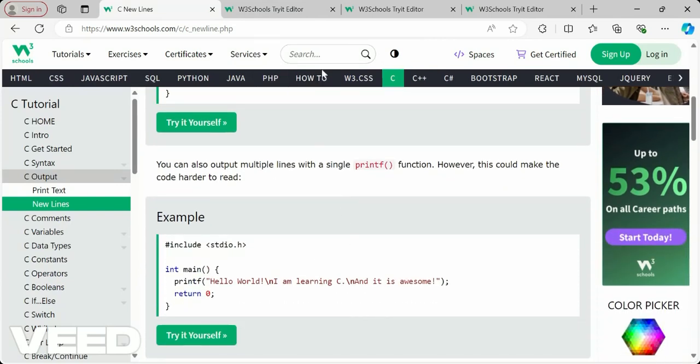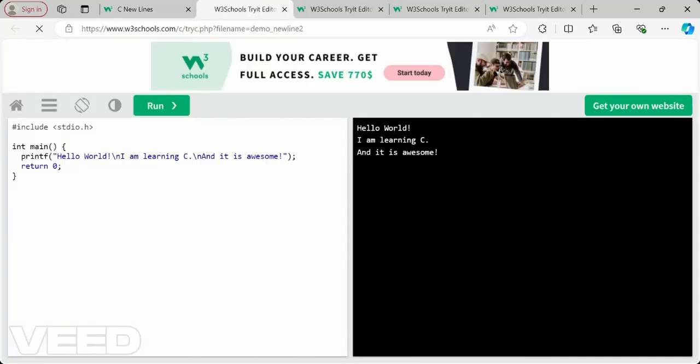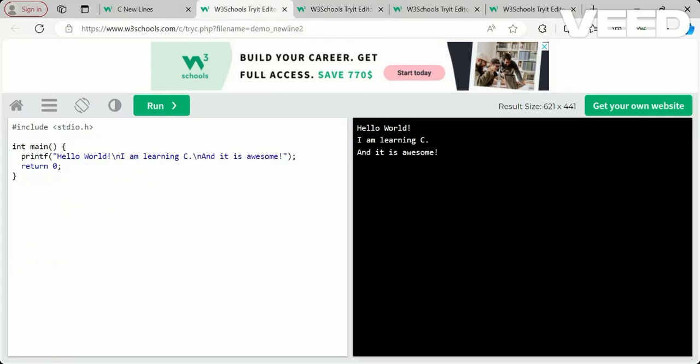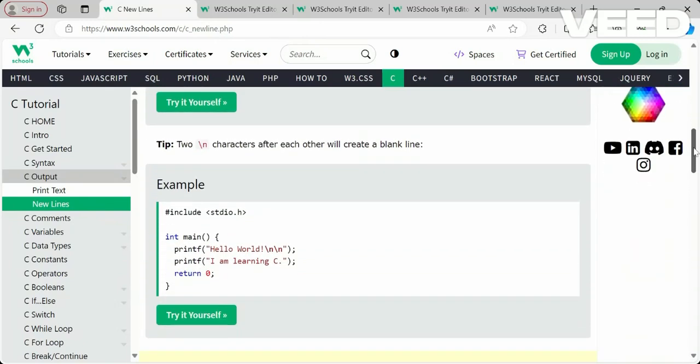Even if you are having everything mentioned in one statement itself, you can have backslash n there itself, then it will get separated. Okay, this is the kind of thing you have to understand. Like this you can give, otherwise like this, the same will be the output, even if you mention backslash n in the same line or with the help of separate printf lines. This is how we are getting new lines in the C program by using backslash n.